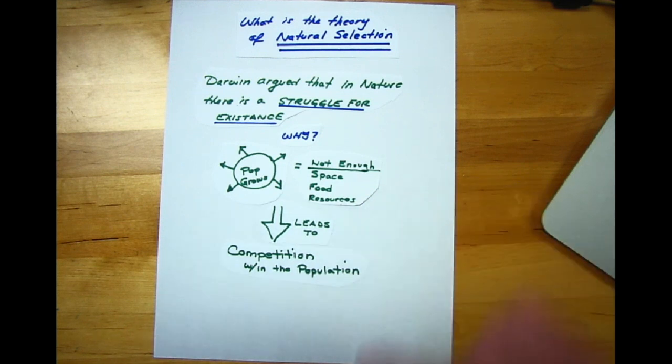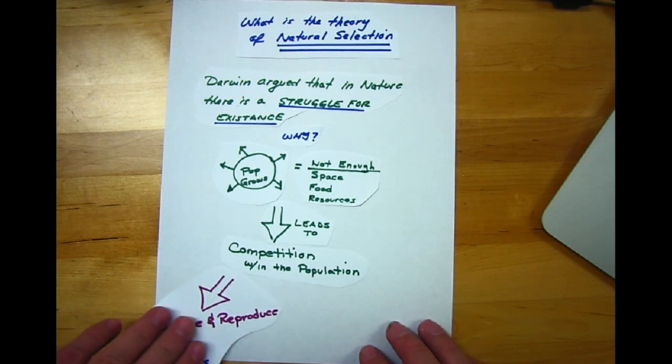Okay, and so that is at the gist of this. That's very important. And so now that there's competition for space and food and resources because they're struggling to exist, to survive, then who wins this competition? Who wins this struggle for existence? There's two ways you can look at it.